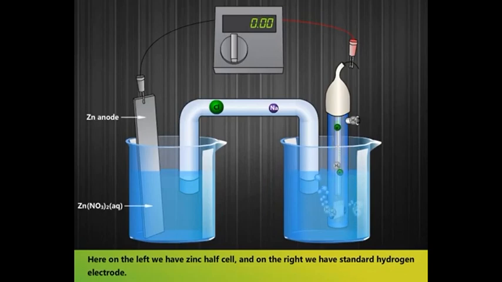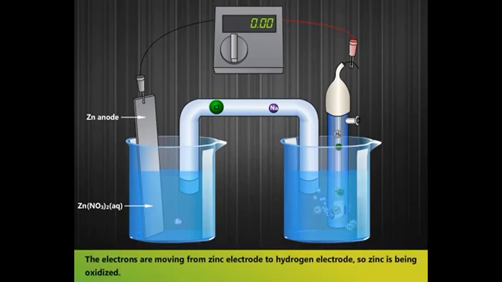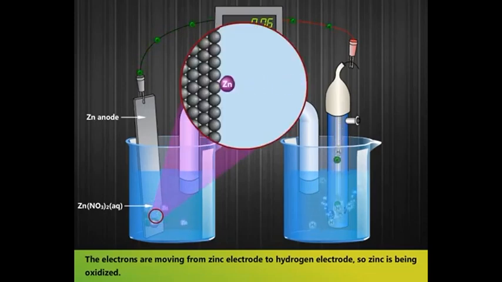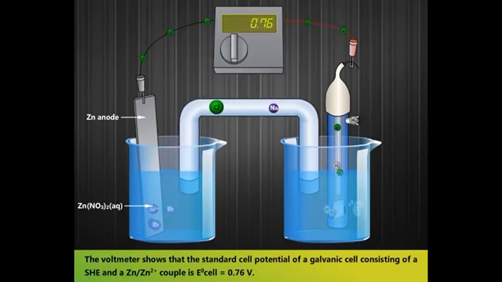Here on the left, we have zinc half cell, and on the right, we have standard hydrogen electrode. The electrons are moving from zinc electrode to hydrogen electrode. So, zinc is being oxidized. The voltmeter shows that the standard cell potential of a galvanic cell consists of a SH and a Zn by Zn2 plus couple is E cell is equal to 0.76 volt.